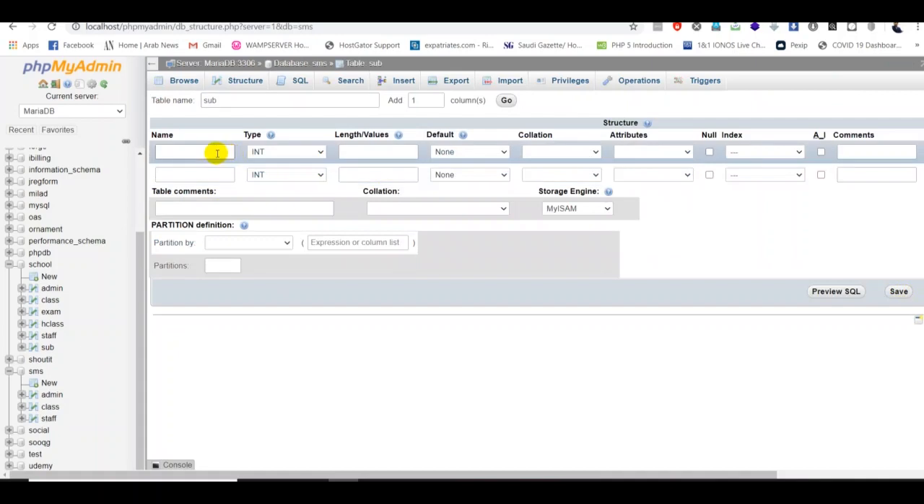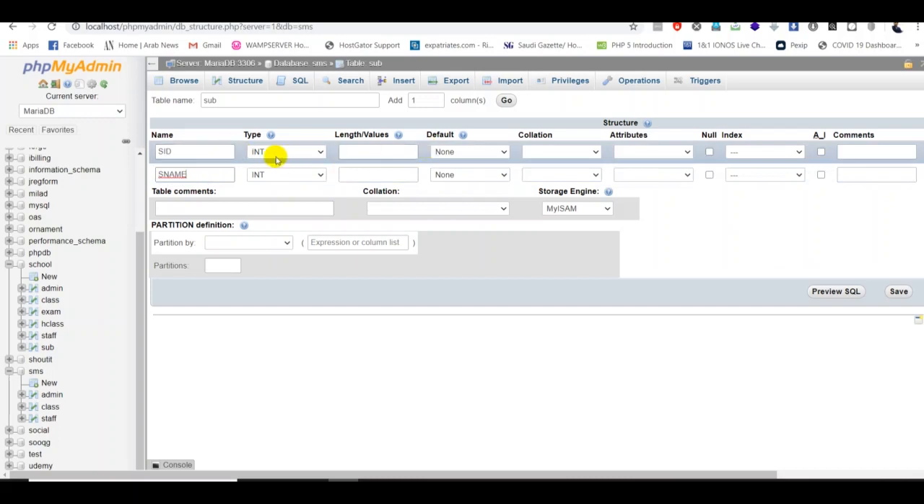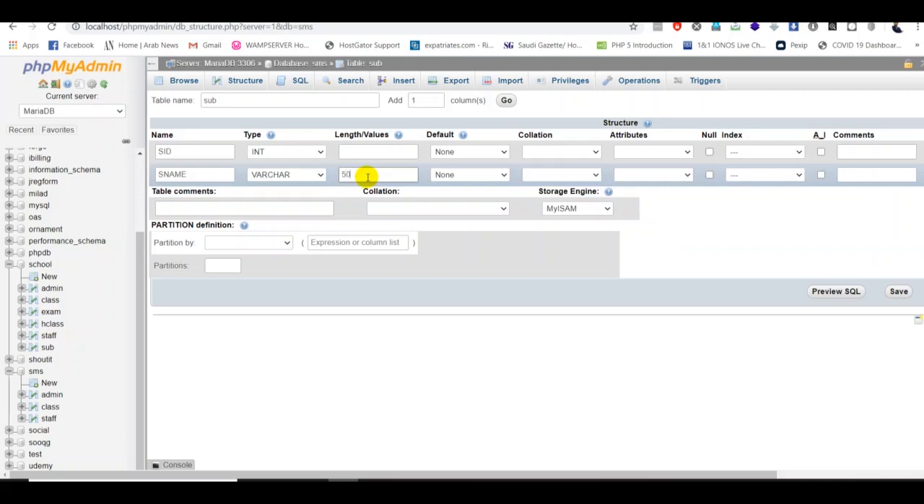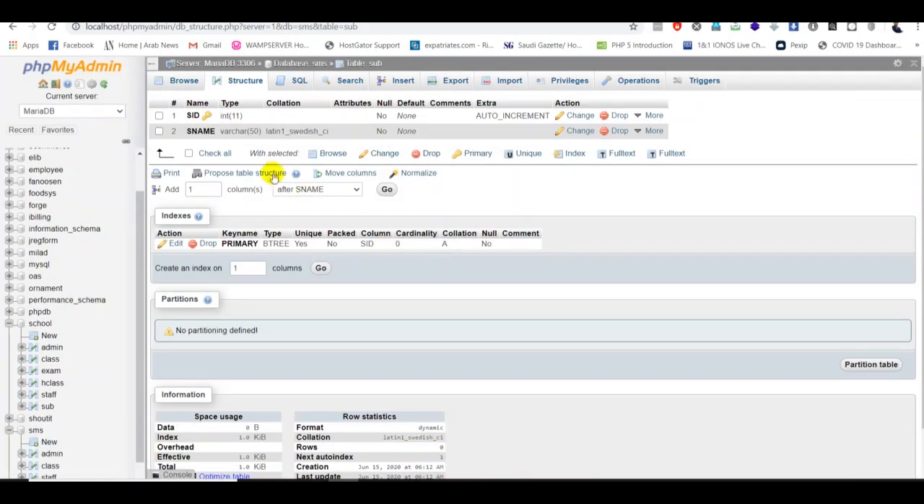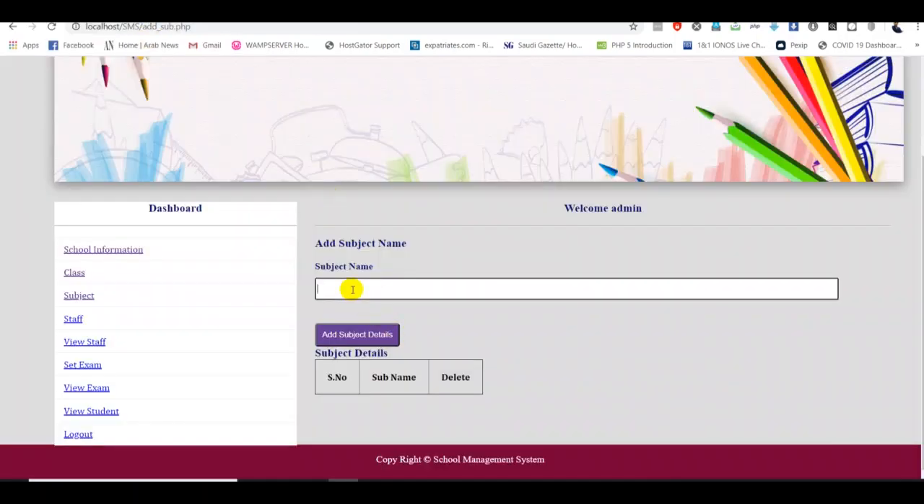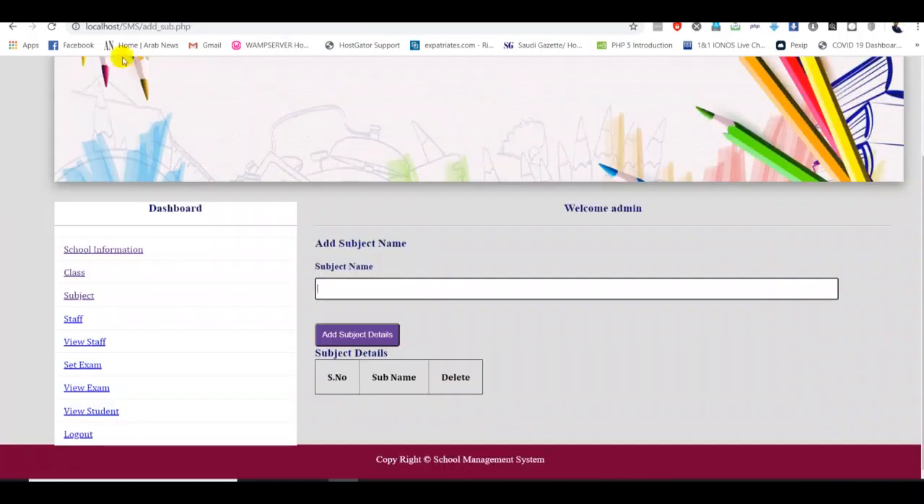All right, for the auto increment I put the subject ID. For shortcut purposes I'm typing sid. Then for the subject name I put name. So the ID is an integer and the subject name is a varchar with 50 characters. Then it should be auto increment. Then I click OK, everything is fine, and just click save. So in this table you have two columns, which are SID and SName. Whatever subject the admin adds here should be recorded into our table, so we have to write a query for this section.